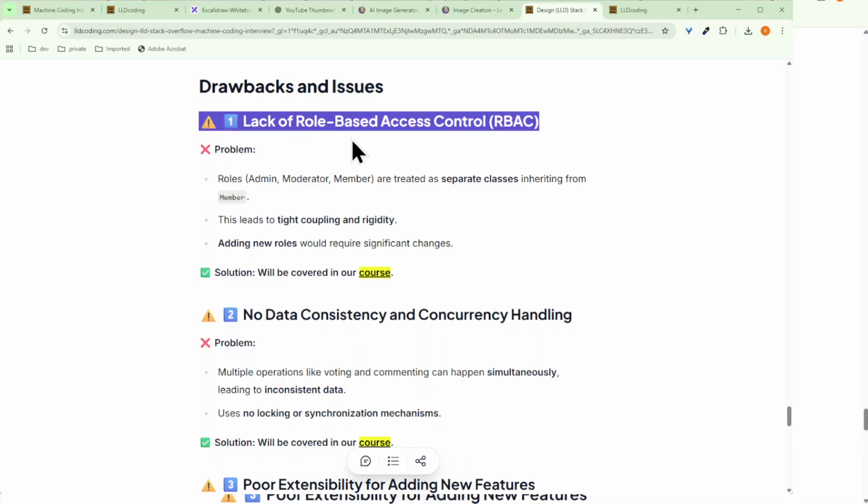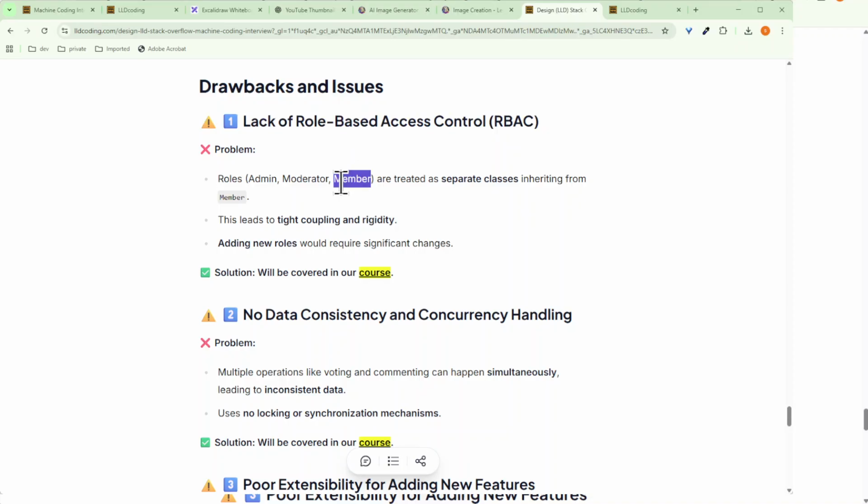One of the drawbacks is the RBAC, basically role based access control. If you remember when I said close question, I told you that we need to have some kind of validation whether that command can be accessed or not. So that is what is mentioned here. The drawback is that currently the roles admin, moderator, members are treated as separate classes inheriting from the member. This leads to tight coupling. Adding new roles would require significant specific changes.